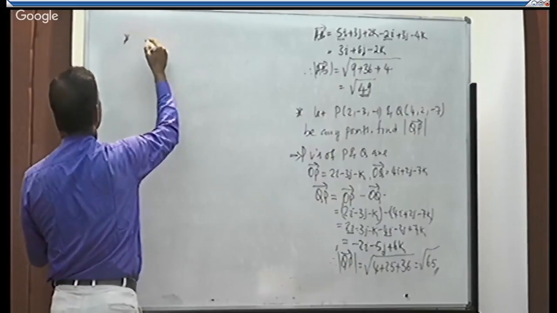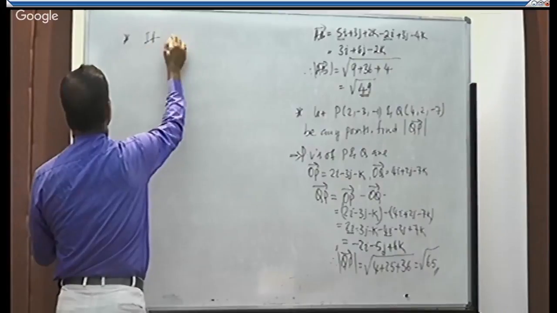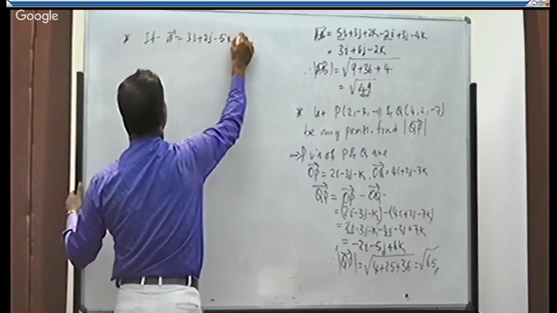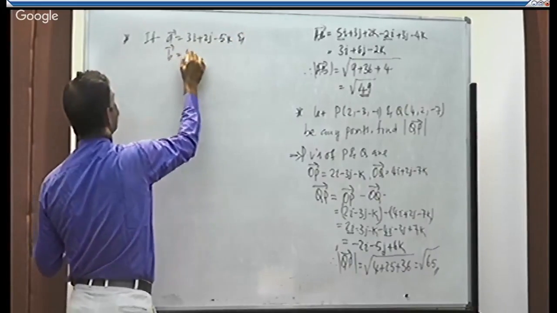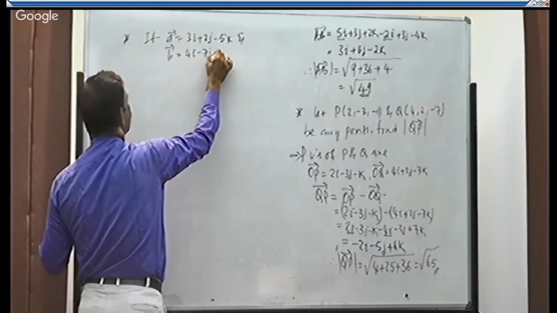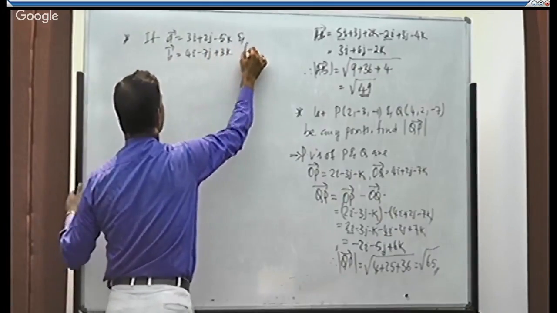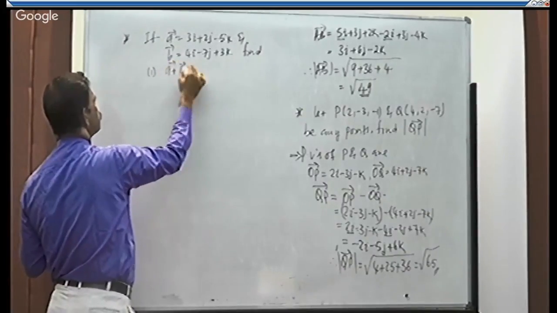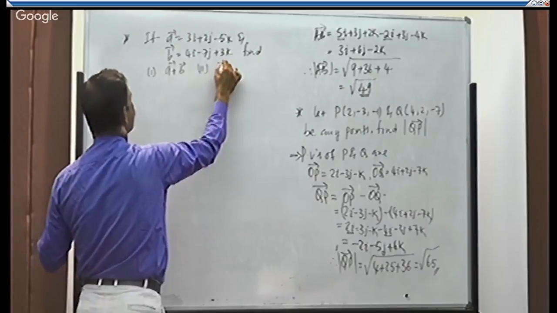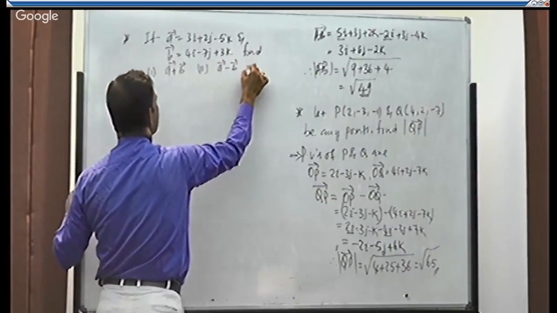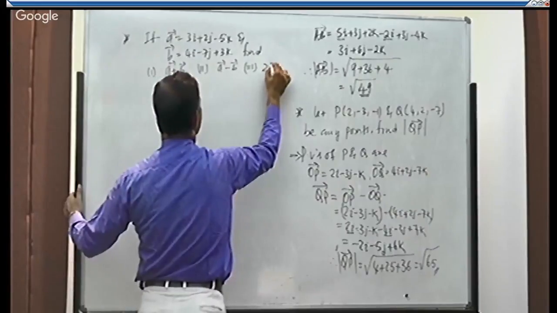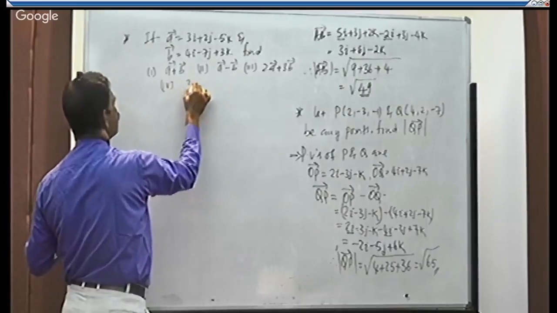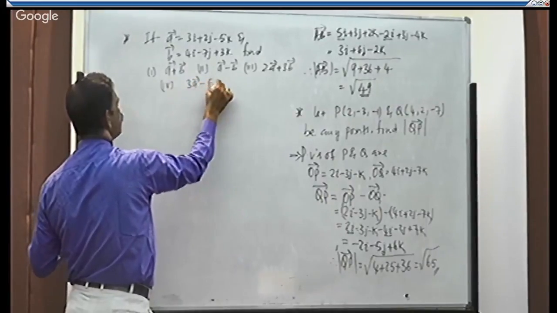Take a problem on sum or difference. If A is equal to 3I plus 2J minus 5K and B is equal to 4I minus 7J plus 3K, find number 1 A plus B, number 2 A minus B, number 3 2A plus 3B, number 4 3A minus 5B.